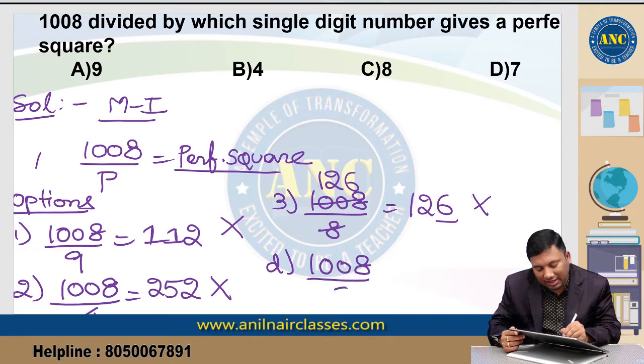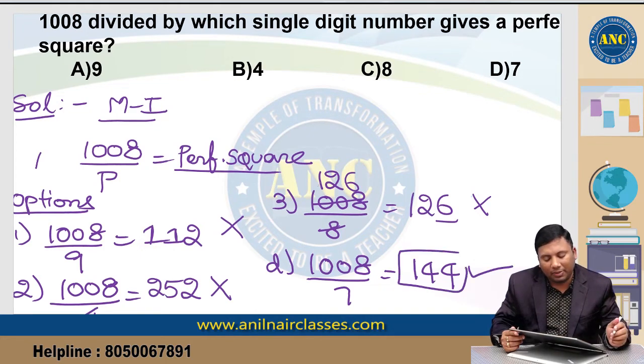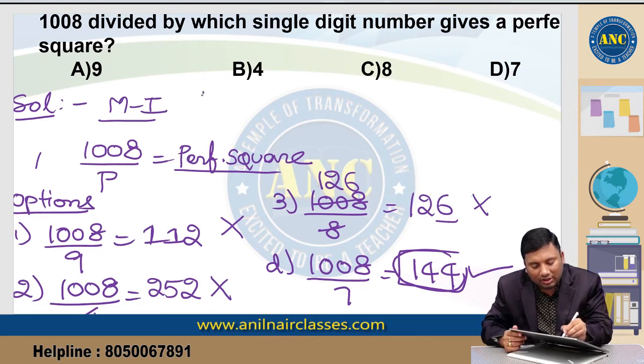1008 divided by 7 is nothing but 144. 144 is nothing but a perfect square. Are you all with me? So one way is by using the options. Easily you can check that 144 is a perfect square. What is the logic that is used here?